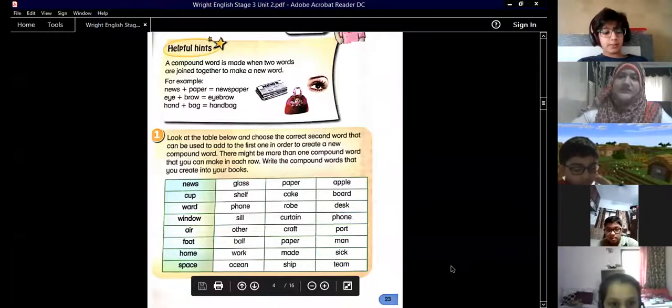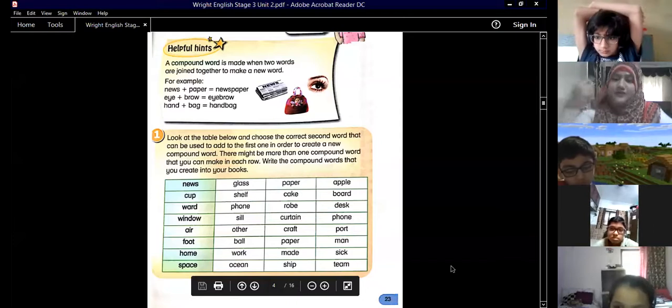Ma'am, if there are 2, then we can circle 2 also. Yes, Ibrahim. You can circle 2. If there are 3, you can circle 3. Okay.